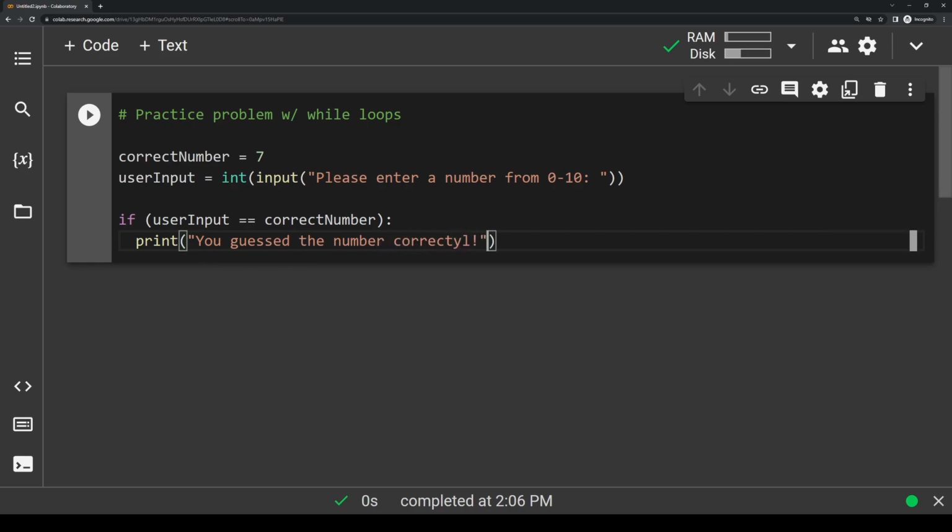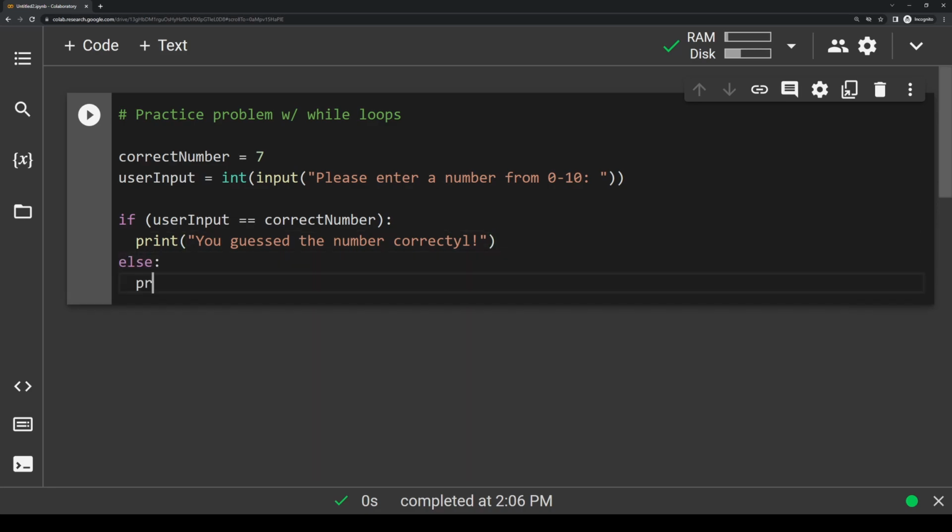But what if the user guesses incorrectly? For that, we'll use an else statement. So let's say else, and then we'll just print, let's say, you did not guess correctly.